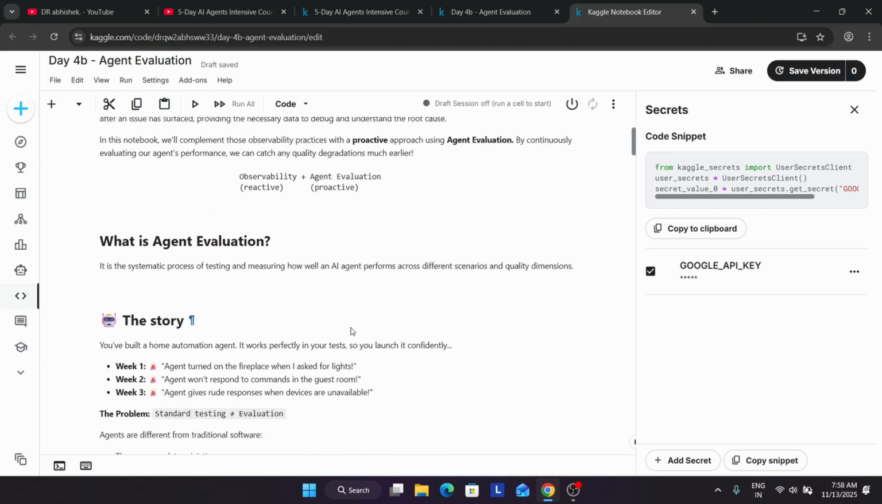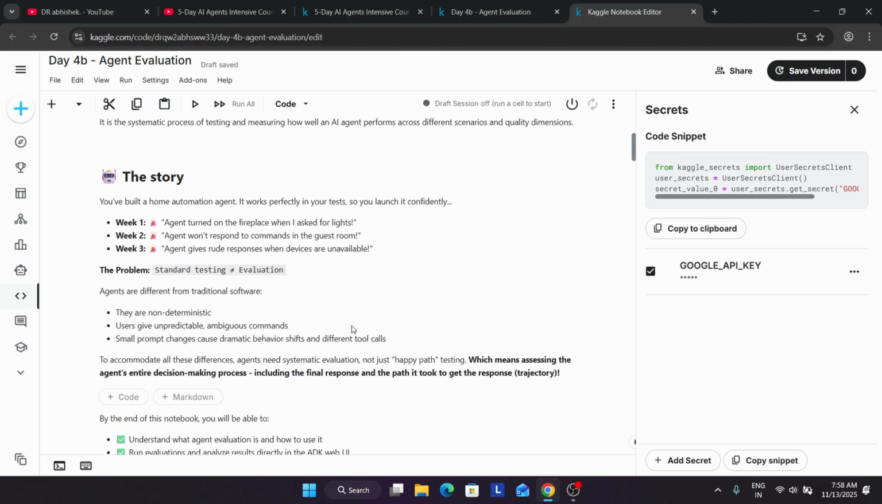So here we come to agent evaluation. For example, you have built a home automation agent. It works perfectly in your tests, so you launch confidently. But what happens during these three weeks? The agent turns on the fireplace, and when asked for lights, the agent won't respond to commands in the guest room. You have built a home automation agent, like the home automation switches where you use your mobile phone to turn on lights, alarms, cameras, etc. We are building something like this, basically the example in the Day 4b notebook.